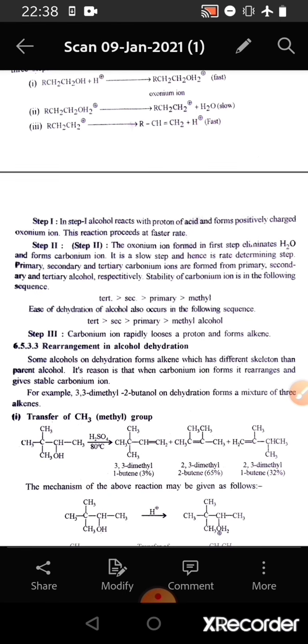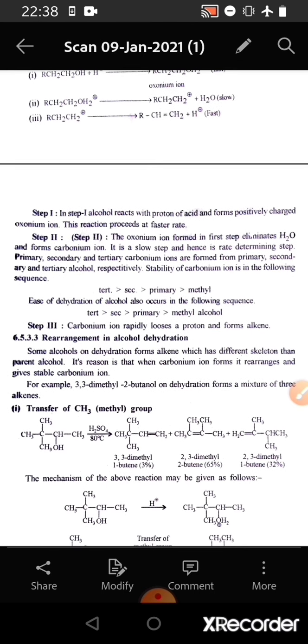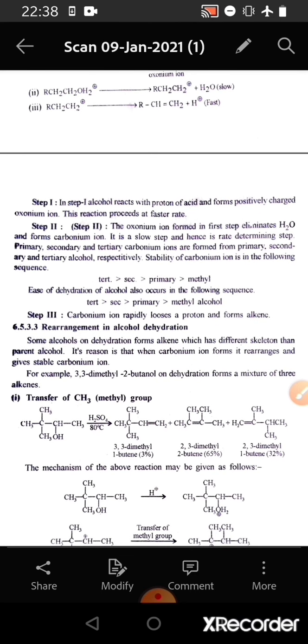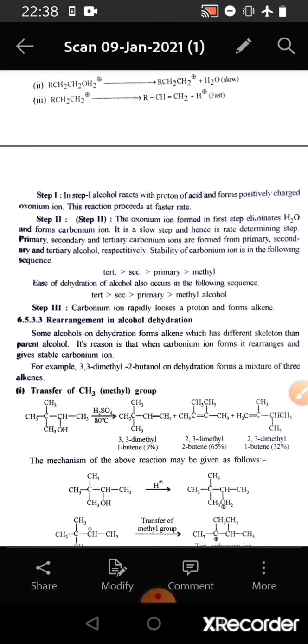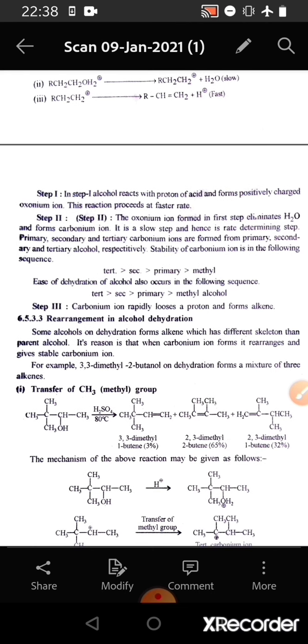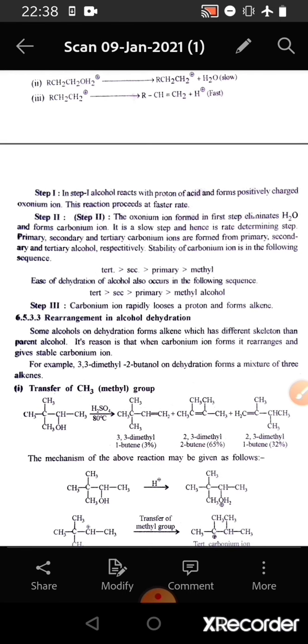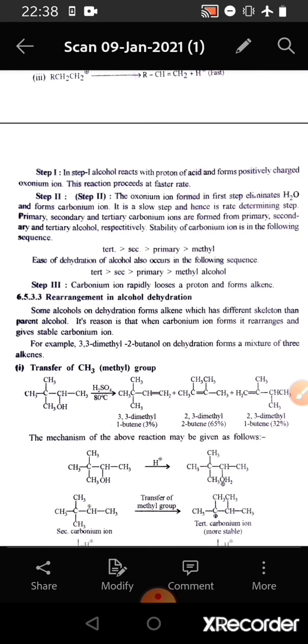Primary, secondary and tertiary carbonium ions are formed from primary, secondary and tertiary alcohols respectively. The stability of the carbonium ion is in the following sequence. The stability of the tertiary carbonium ion is greater than the stability of the secondary carbonium ion, and the stability of the secondary carbonium ion is greater than the stability of the primary carbonium ion, and the stability of the primary carbonium ion is greater than the stability of the methyl carbonium ion.